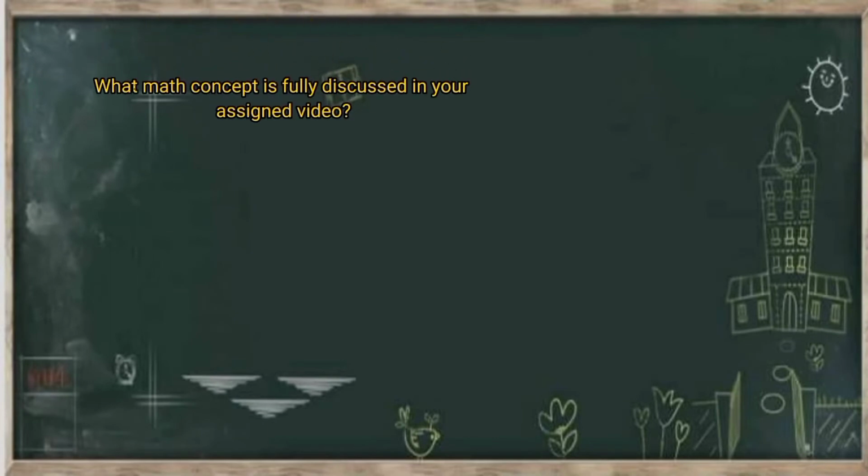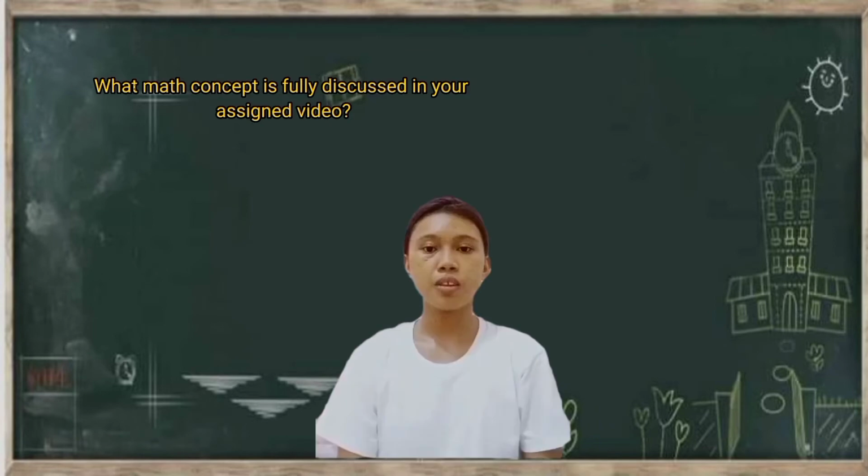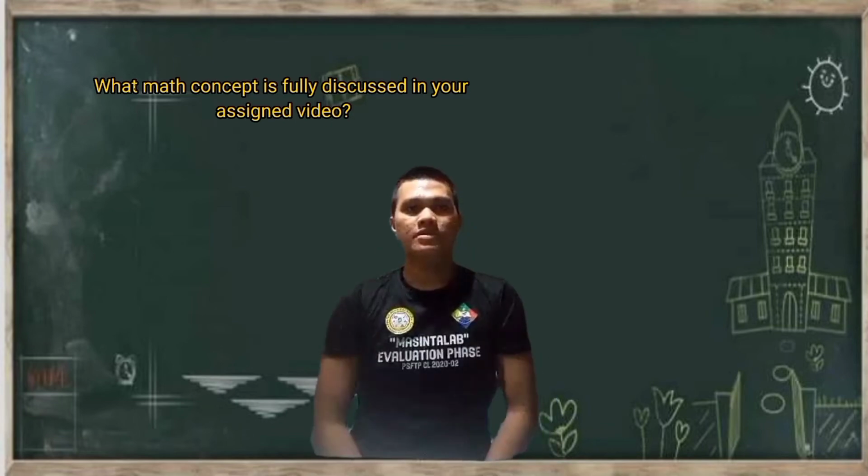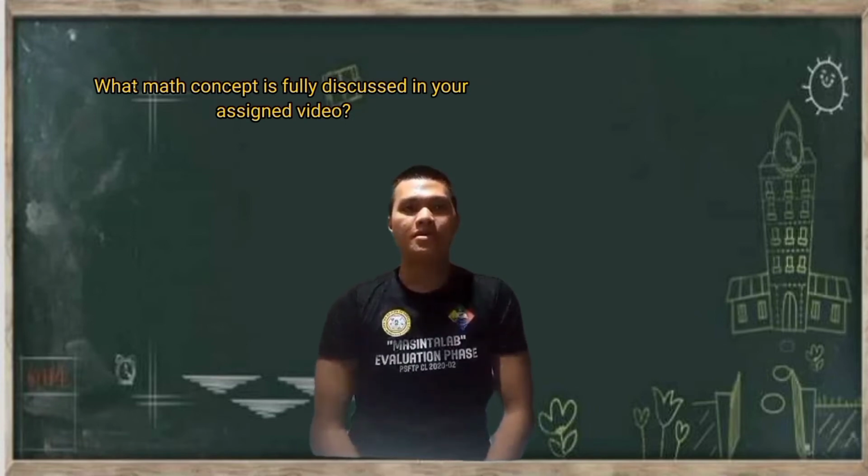Question point 1. What math concept is fully discussed in your assigned topic? The math concept is all about the Fibonacci sequence. Fibonacci numbers. The Fibonacci sequence is a set of integers. The Fibonacci numbers start with a 0, followed by 1, then by another 1, and then by a series that follows the rule that each number is equal to the sum of the preceding two numbers.